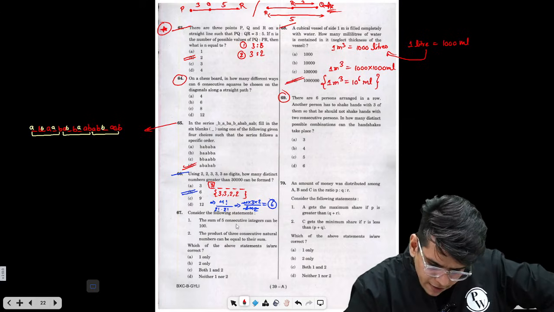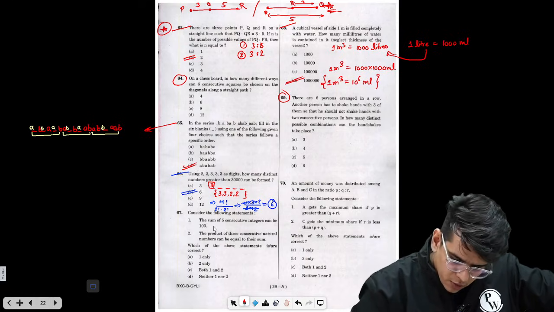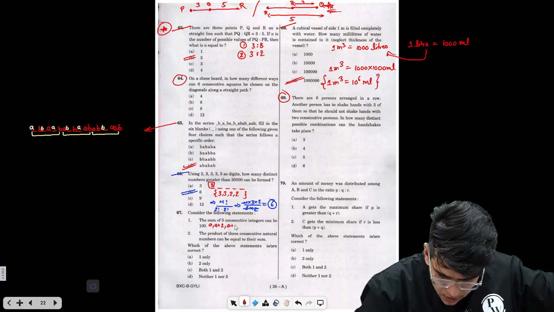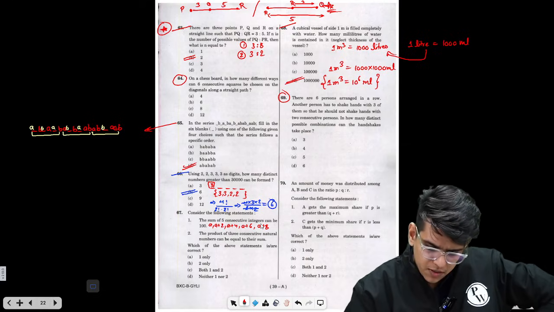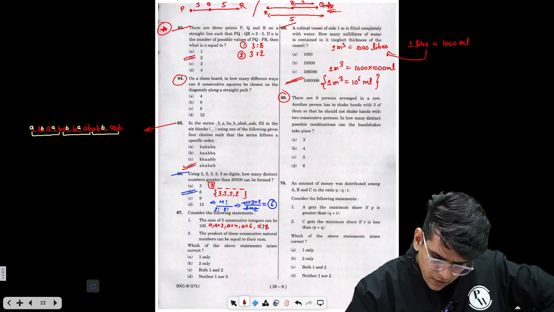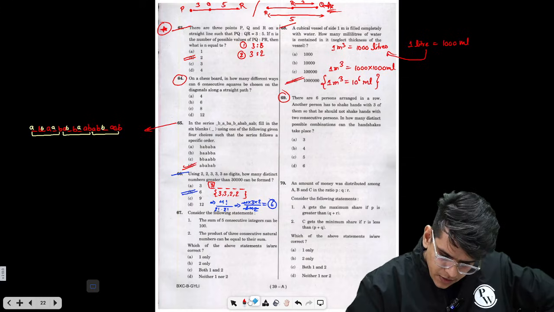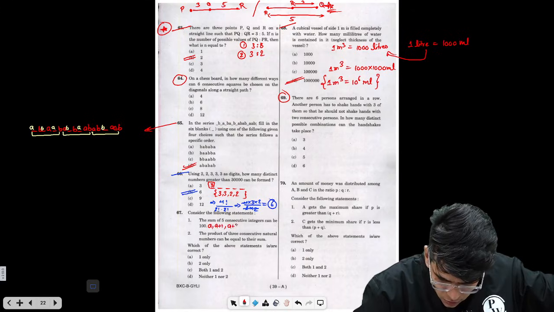So the sum of 5 consecutive integers can be 100, right? You should remember whenever there are 5 consecutive integers, how to assume those integers. A plus 2, A plus 4, A plus 6, and A plus 8. Right? Now all these numbers are even numbers, consecutive integers, sorry. These are even numbers. We need to have 5 consecutive integers. 5 consecutive integers will be A, A plus 1, A plus 2, A plus 3, and A plus 4.